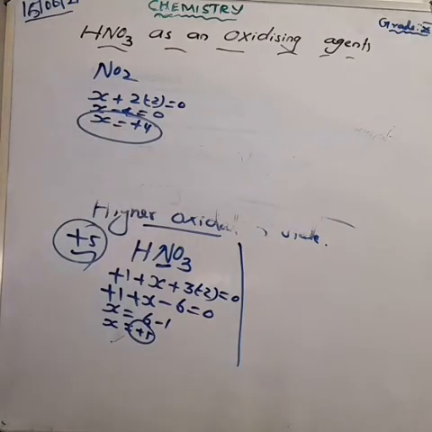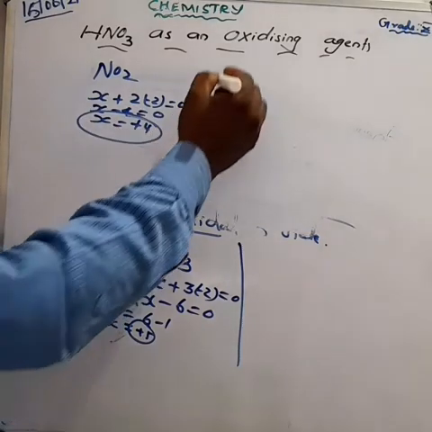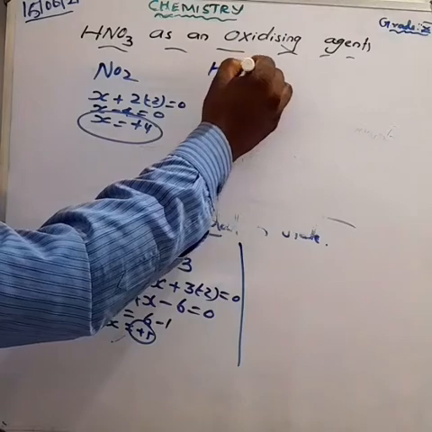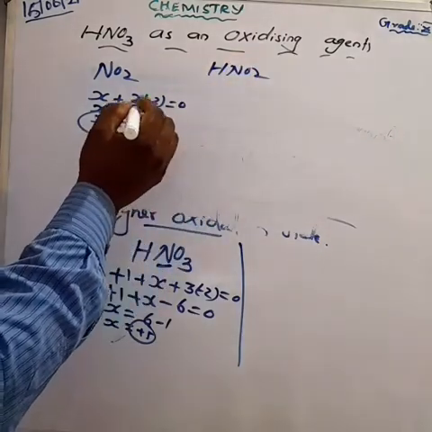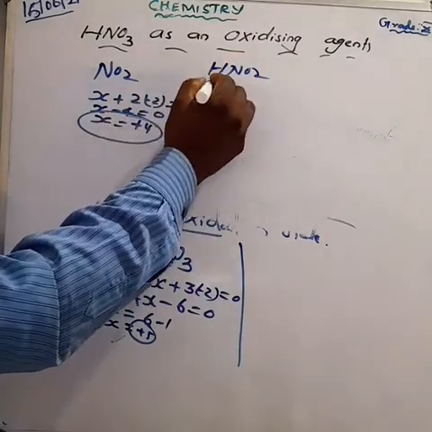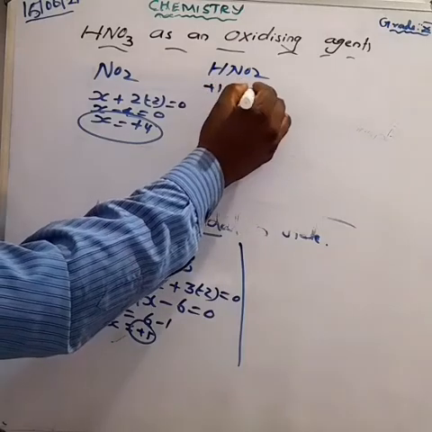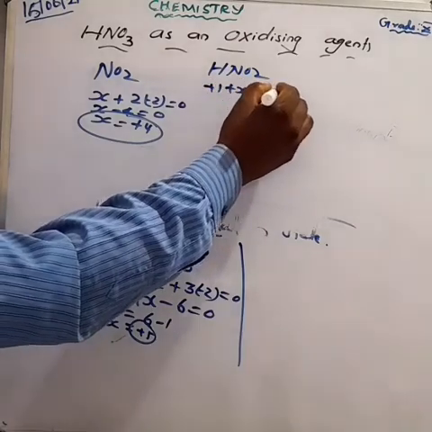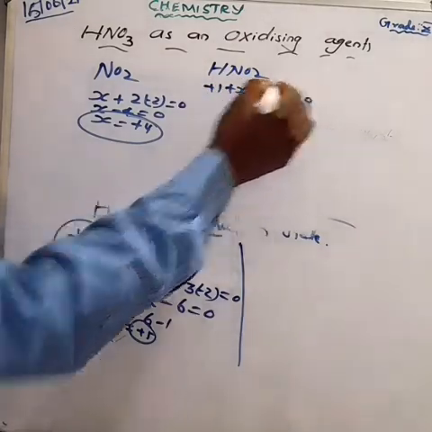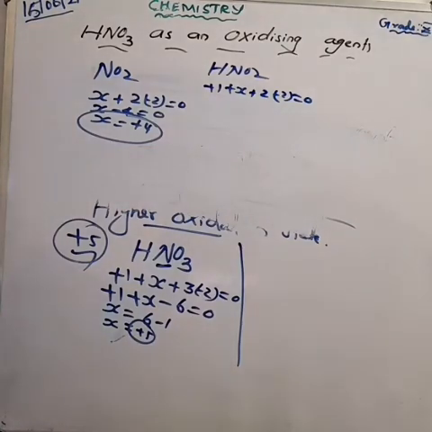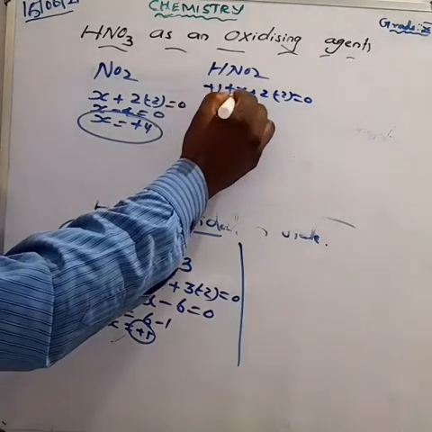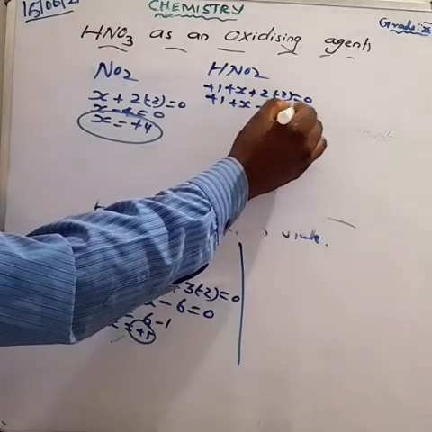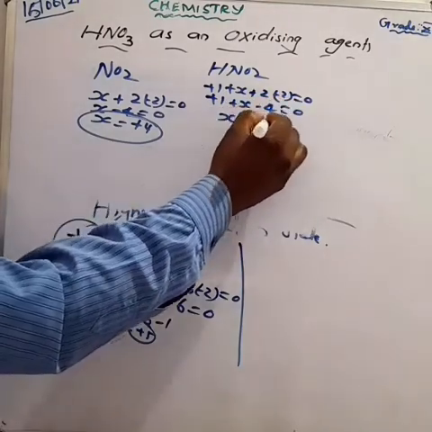What about HNO2? What is the oxidation state? Can you find out? HNO2 oxidation state. H we say +1, plus X. Nitrogen is taken as X and oxygen 2 into minus 2, equal to 0. Plus 1 plus X minus 4 equal to 0. X is equal to +3 oxidation state.